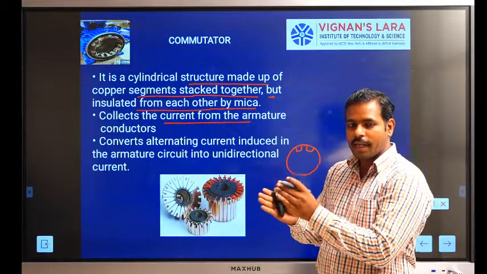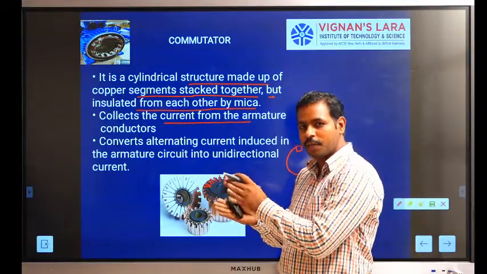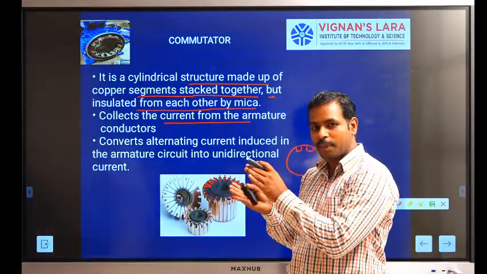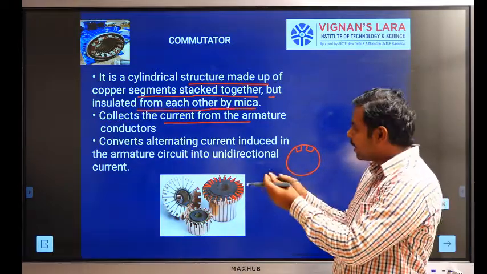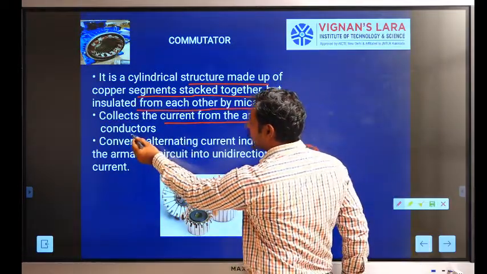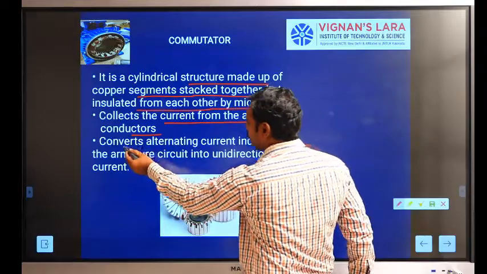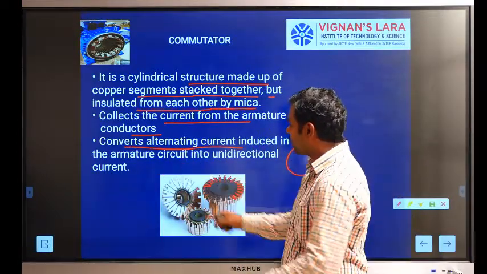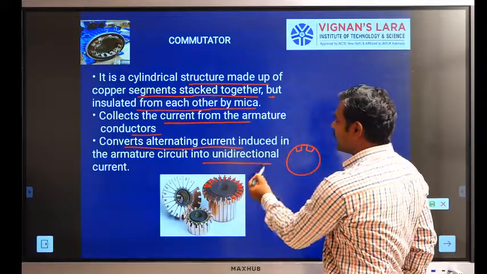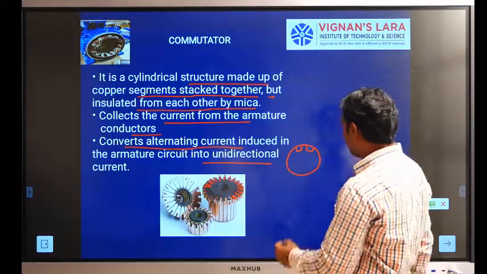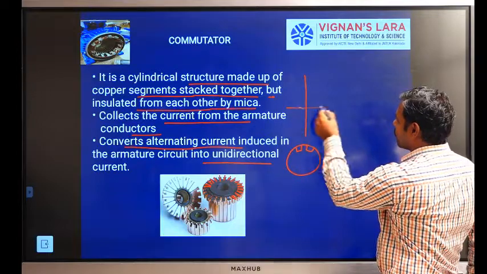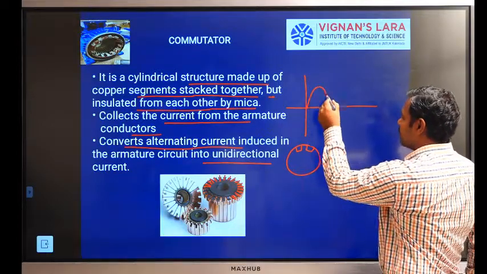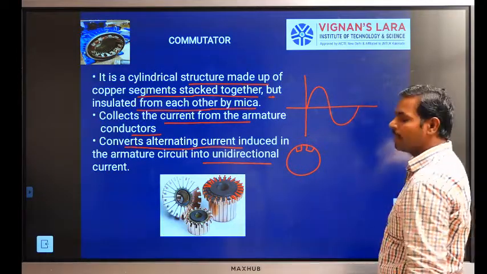During the running condition, the armature rotates and induces an EMF. That EMF is collected by the commutator. The alternating current induced in the armature circuit is converted into unidirectional current. For example, a DC machine always generates an alternating supply.